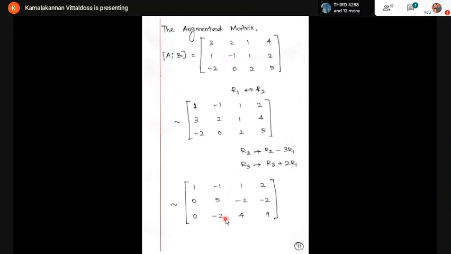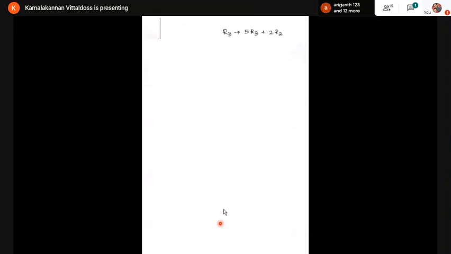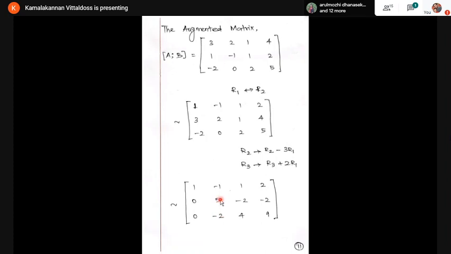Next step, I'm going to make this term 0. Listen carefully. For the triangular shape, I have to make the second one, that is minus 2, as 0. For that, I'm going to use the row operations again. Here I have 5, here I have minus 2. I'm going to multiply this term by 5 and this term by 2 times. If I multiply this term by 5 times, I get minus 10.